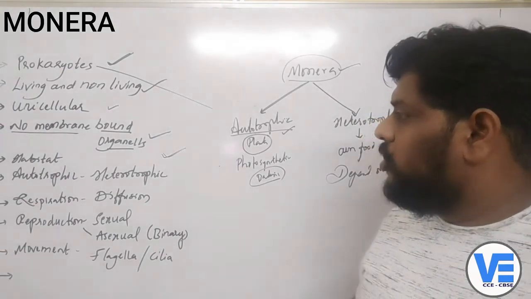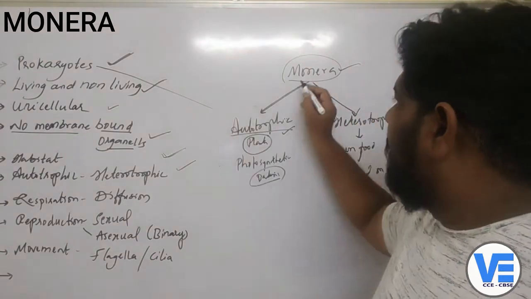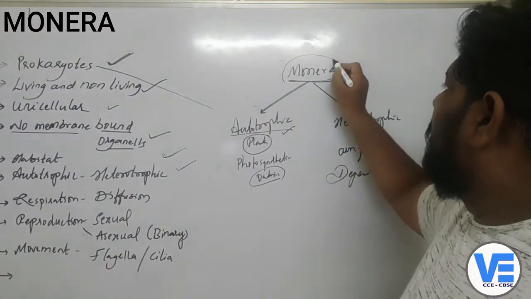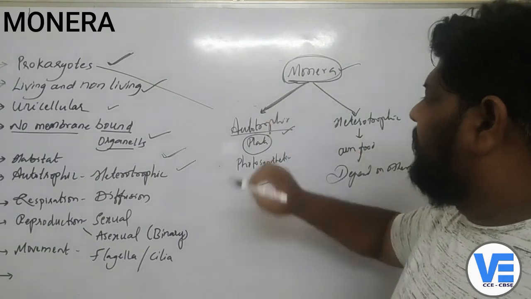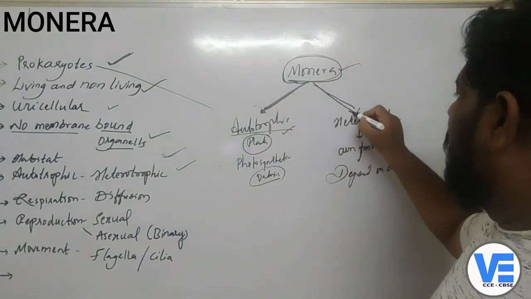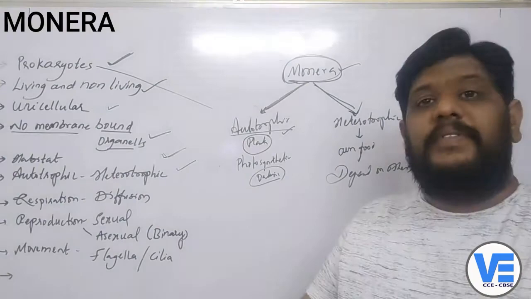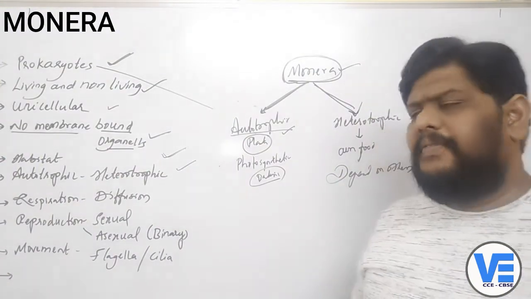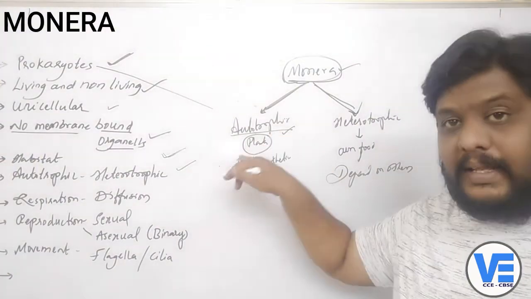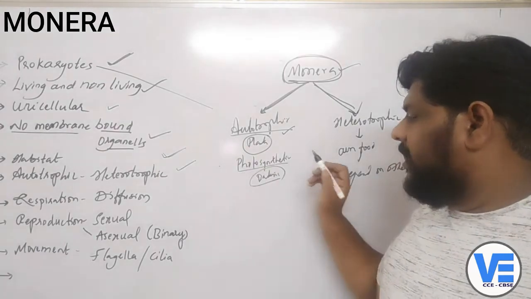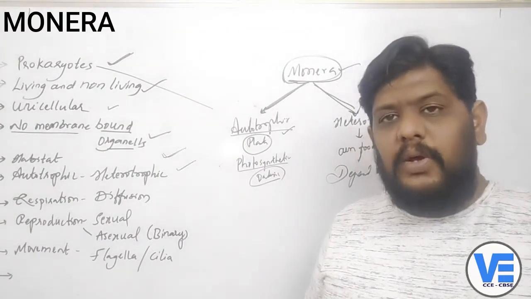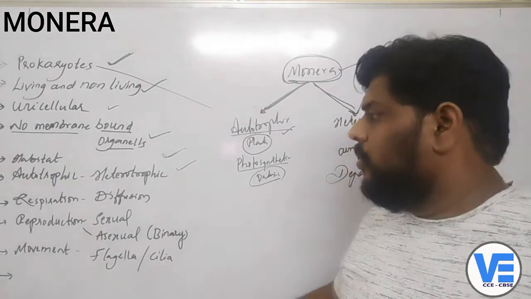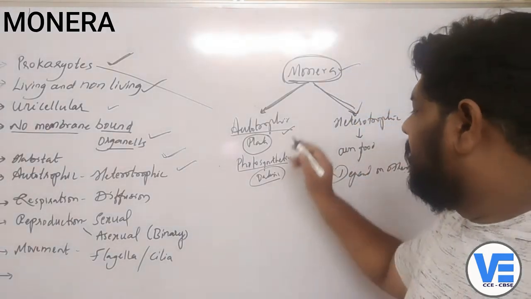Okay, children. So that means now it is confirmed that the organisms which are under Monera, especially the bacteria, some of them are autotrophic in nature, and some of them are heterotrophic in nature. Most of them are heterotrophic in nature, and very few of them are autotrophic. One example is photosynthetic bacteria, which is in the group of the cyanobacteria. Okay, children. So now coming to the cell.